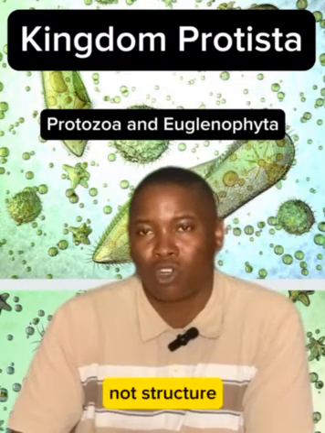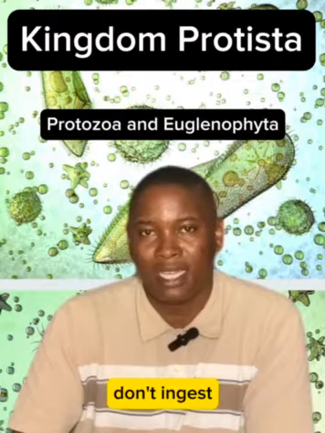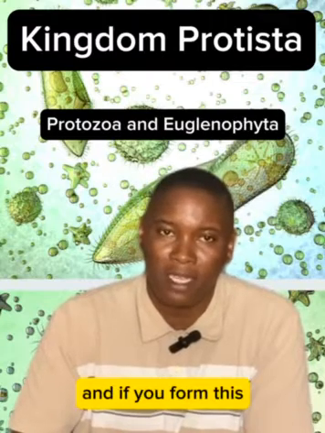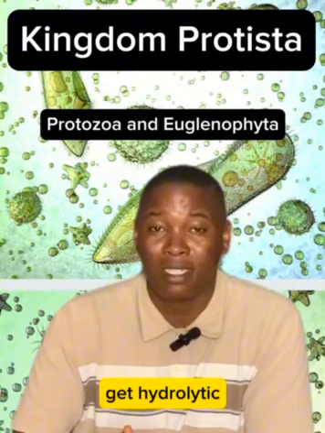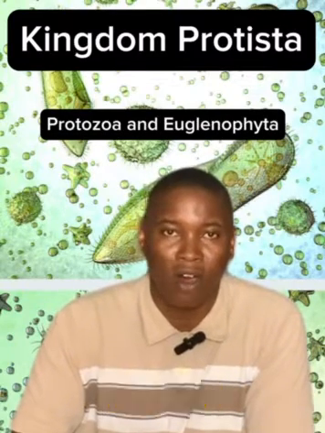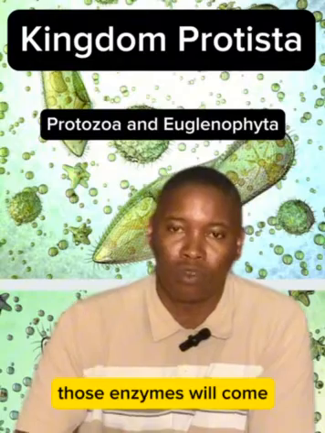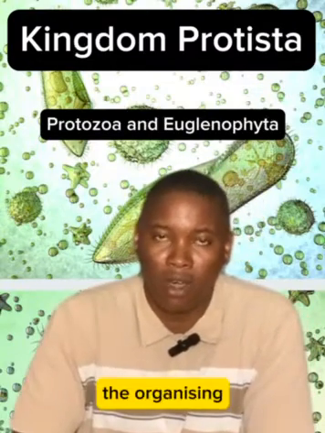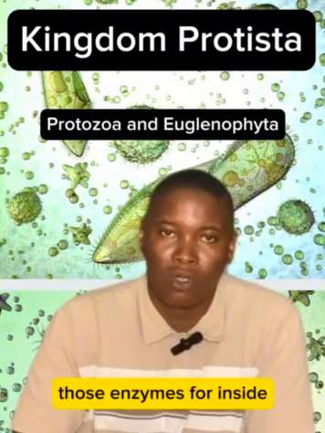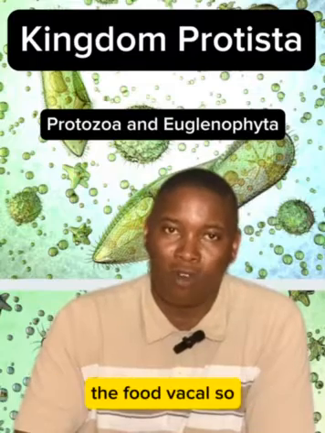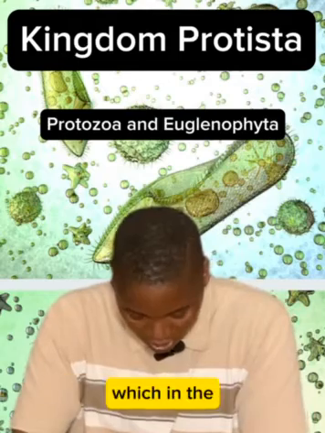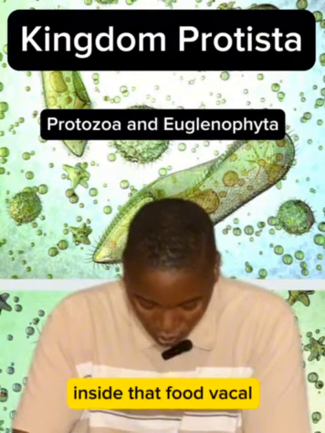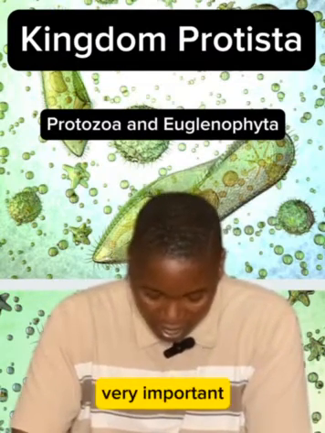This food vacuole na structure wey the cell don ingest, wey e wan chop, and if e form this membrane around it, e go use hydrolytic enzymes wey dey for the body of the amoeba. The organism go deposit those enzymes for inside the food vacuole, so that amoeba go fit digest wetin dey inside that food vacuole. This one dey very very important.